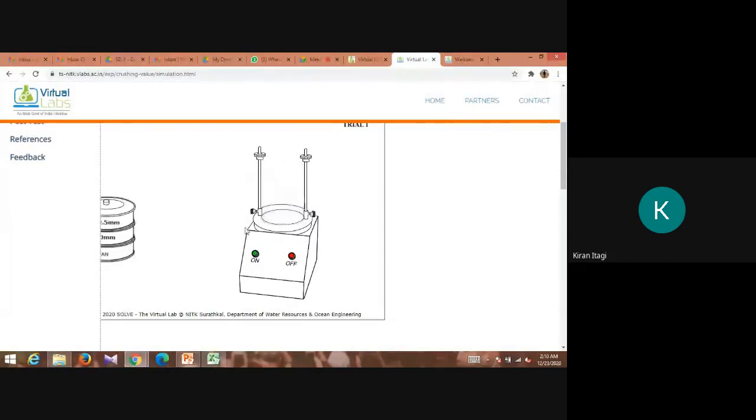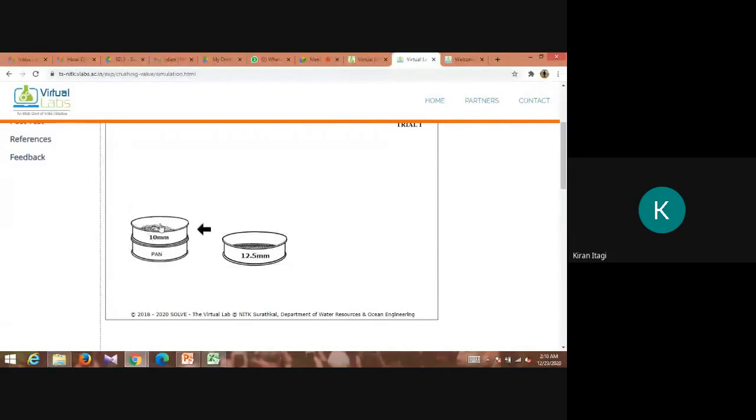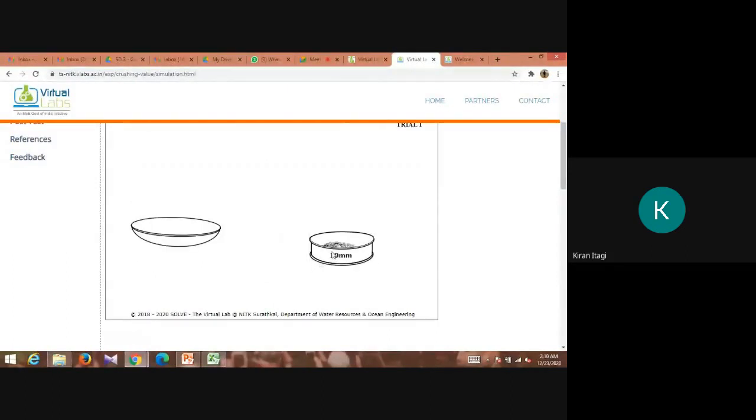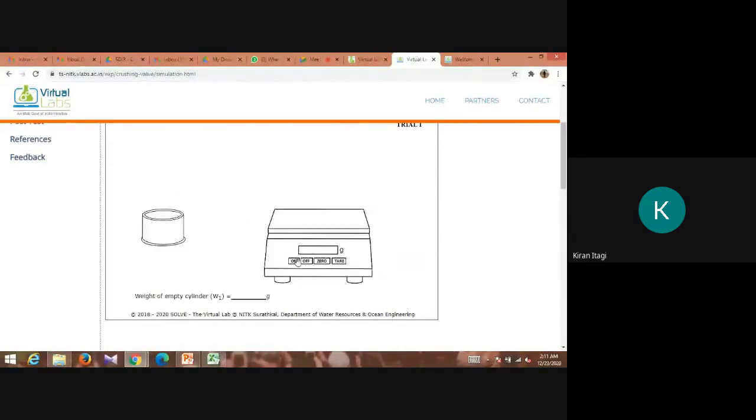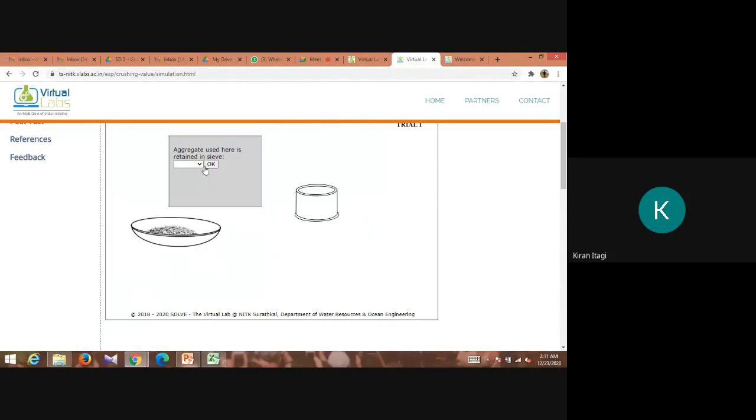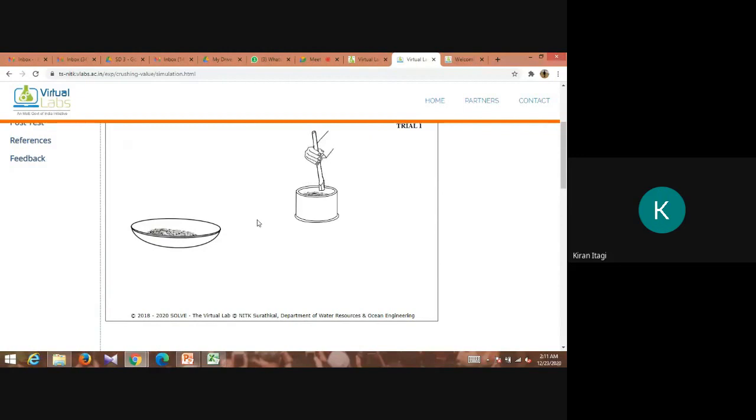Once I have explained this one, open the lid, take the weights of the respective aggregates written on the sieves, and make it 0. Take the cylinder, take the weight of it. Next, take the sample and put it in 3 layers. Tamping should be done. Uniform tamping is done. Then the second layer. Like this we have different experiments.